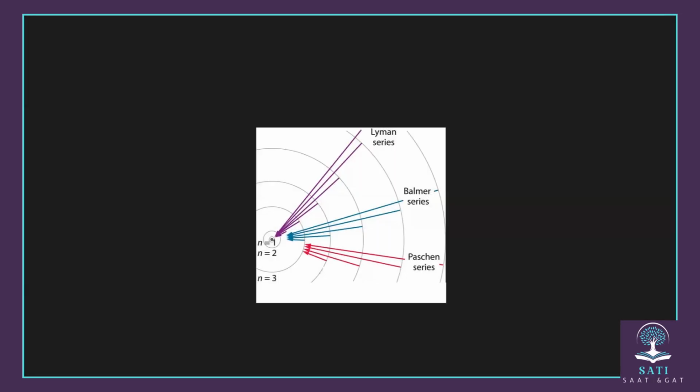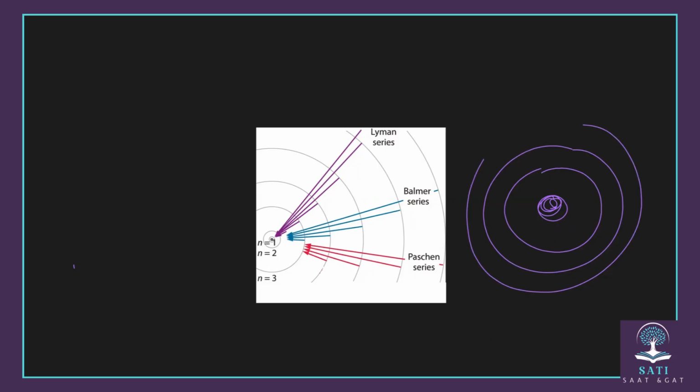Okay, we'll go now to the second point, which is related to the series of hydrogen atoms. As we studied before, any atom consists of a nucleus, and around it there are shells. The hydrogen atom has one electron here.